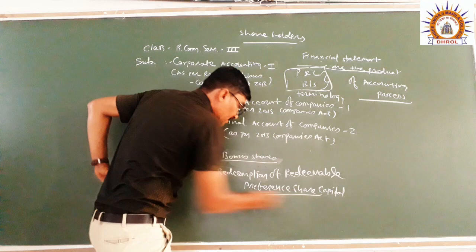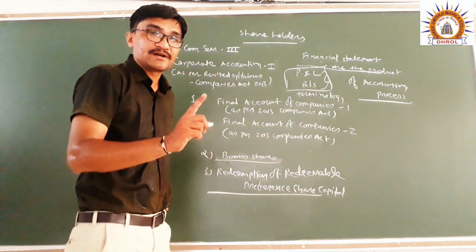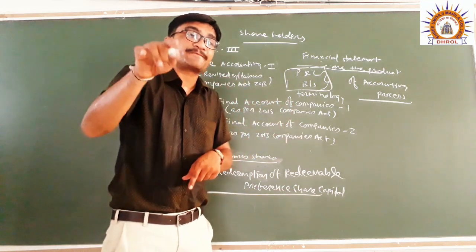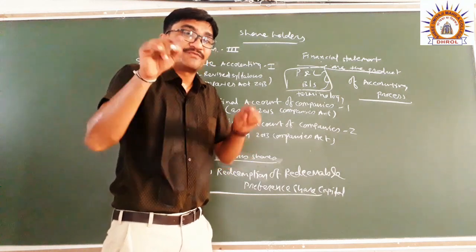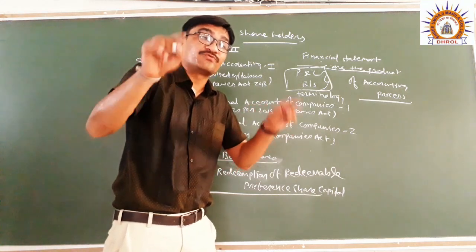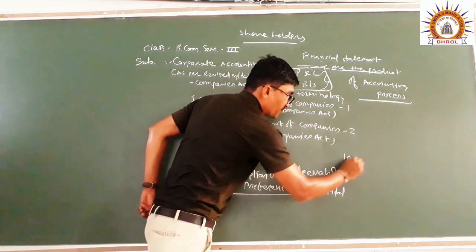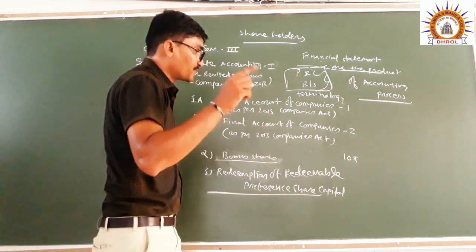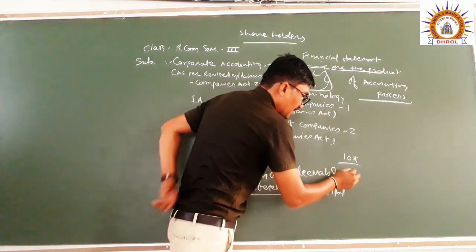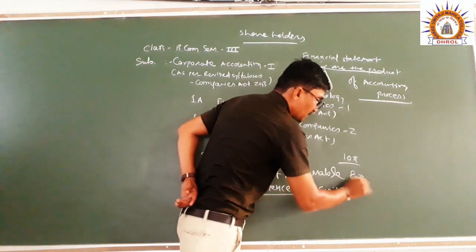Before the redemption of redeemable preference share capital, whatever partly paid up preference share capital is there, first of all make it fully paid. For example, suppose a preference share has a face value of rupees 10, and rupees 8 is the paid up value.